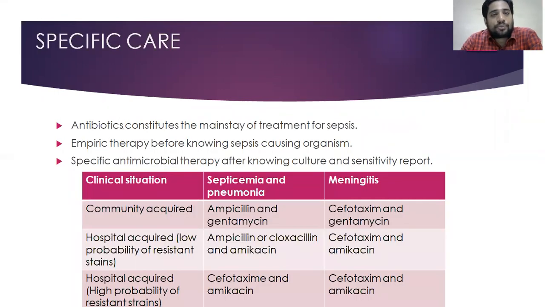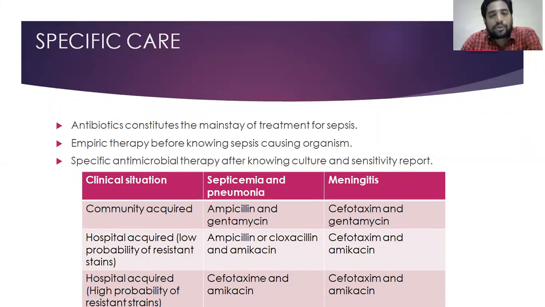And then specific care. Obviously in neonatal sepsis, the mainstay of treatment is antibiotics. Initially, once the baby comes, we'll start antibiotics empirically. We can only guess the organism, but we don't know exactly what is causing sepsis for the baby until the culture report comes. The culture and sensitivity report usually takes 3 to 5 days, so we can't wait until that time. We'll start these children empirically on antibiotics.